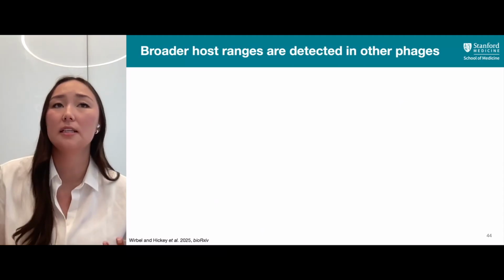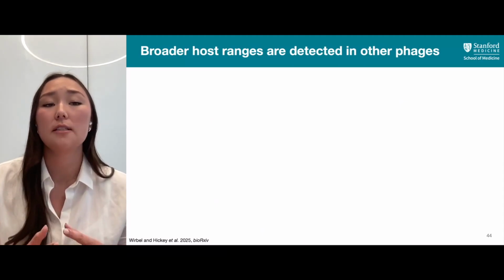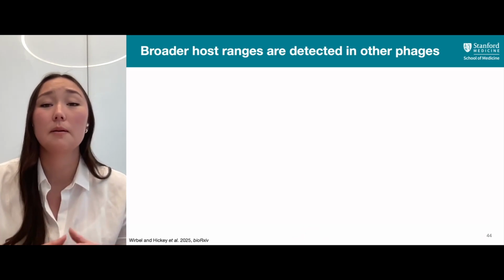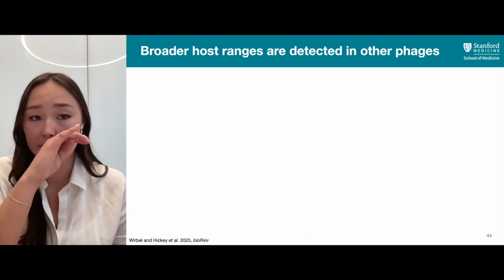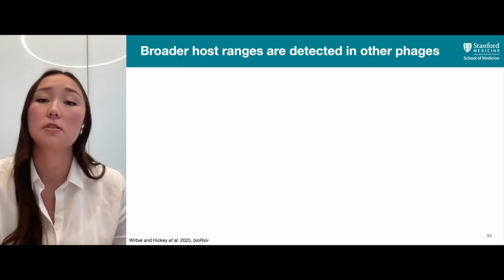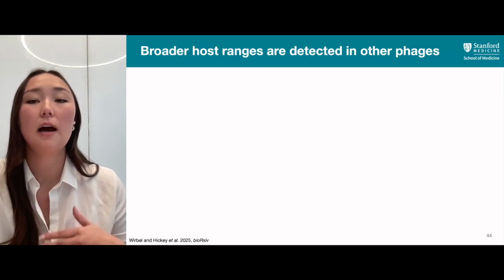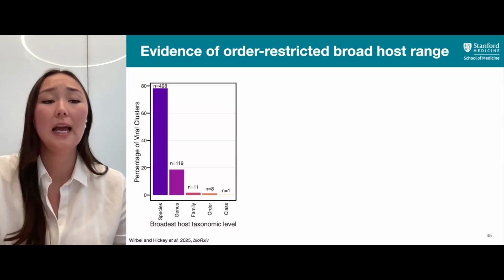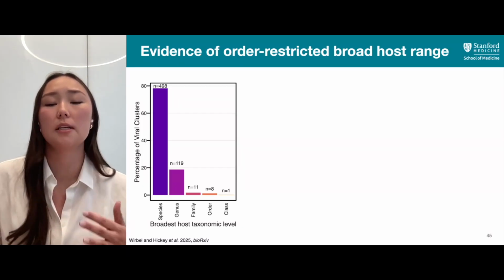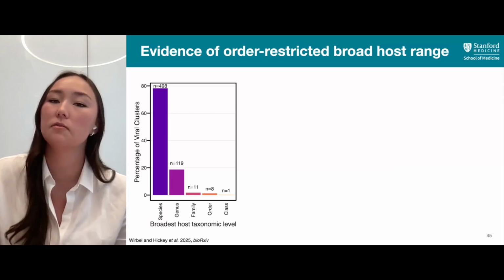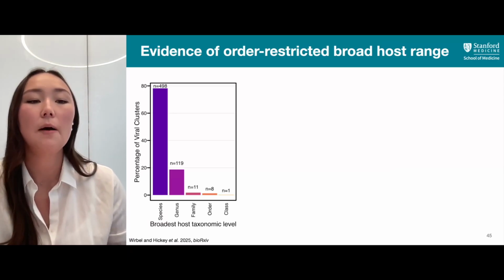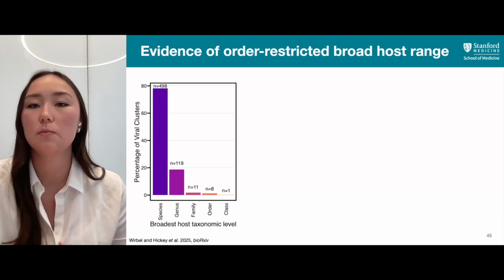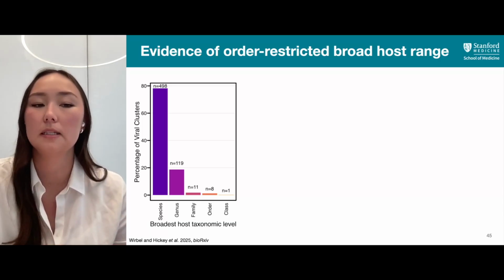And we were really interested in this since a lot of phages are thought to have a very narrow host range, either infecting the same species or even sometimes a specific strain of a species. And so we wanted to look at this across our other phages. So we looked at phage clusters of all the phages found from our different samples. And we wanted to know what was the broadest host taxonomic level that we saw these phages integrated into. And what we find is that a majority of phages are found restricted to a single species. We only see them integrated into one species.